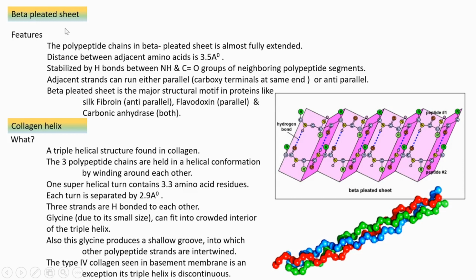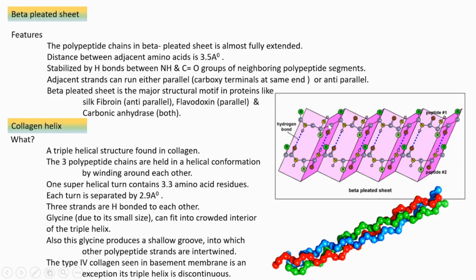Next, beta pleated sheet. Beta pleated sheet, we know that this is the picture. The polypeptide chains in beta pleated sheet are almost fully extended, and the distance between the adjacent amino acids, because this one is one amino acid and the other is another amino acid, the distance between the two of them is 3.5 angstrom.